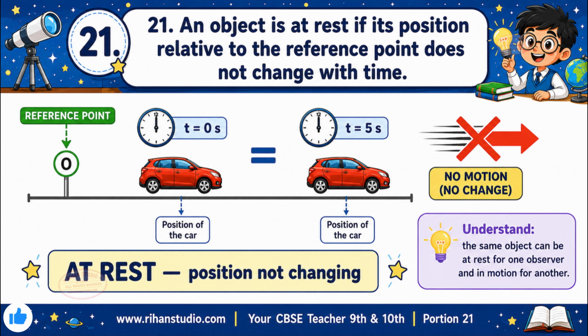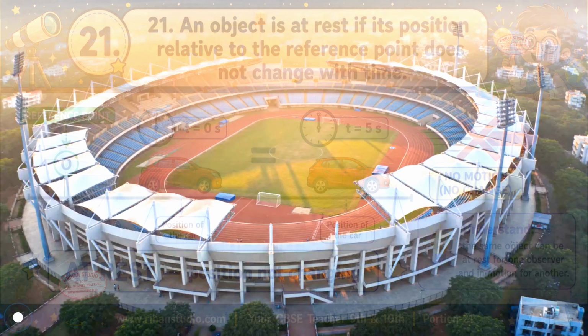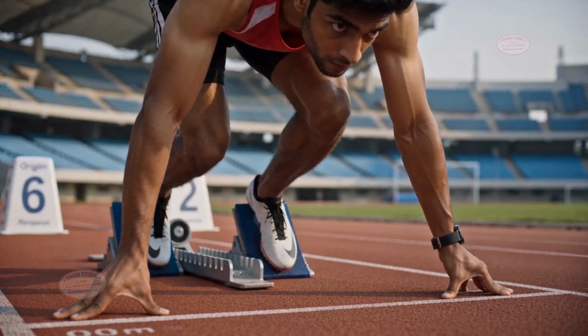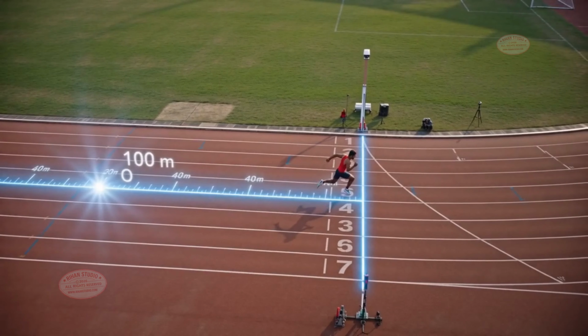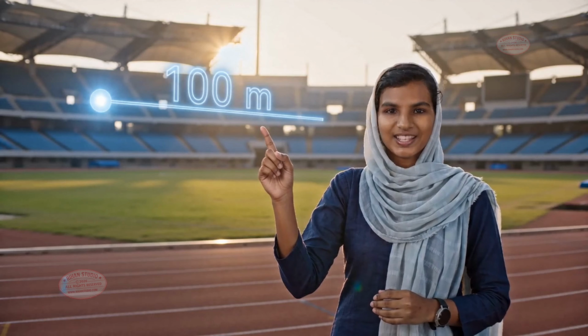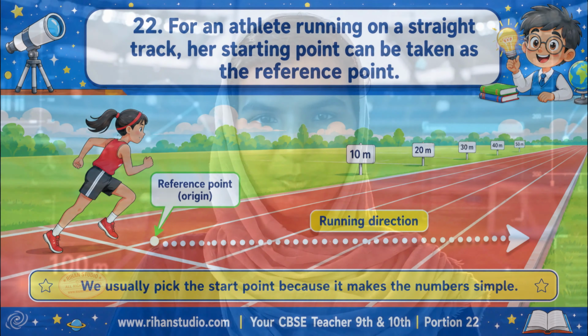Rest and motion are always judged with respect to a reference point. Understand, the same object can be at rest for one observer and in motion for another. To describe motion, we first need a fixed reference point. Scientists choose a fixed position called the origin or reference point. Now we can accurately describe where the athlete is located. Every measurement of position starts from a chosen reference point.